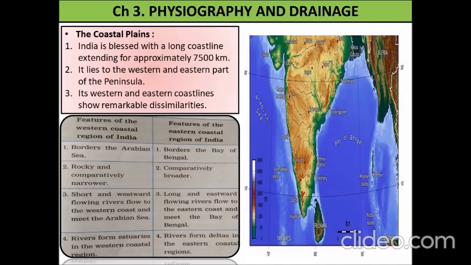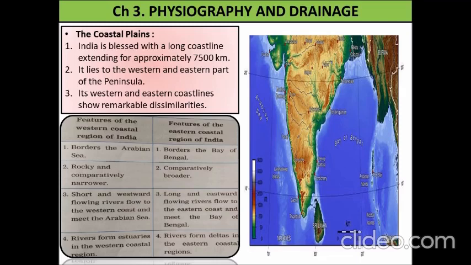The coastal plains. India is blessed with a long coastline extending for approximately 7,400 km. It lies to the western and the eastern part of the peninsula. Its western and eastern coastlines show remarkable dissimilarity. Let's see them. West coast. It borders the Arabian Sea. It's rocky and comparatively narrow.